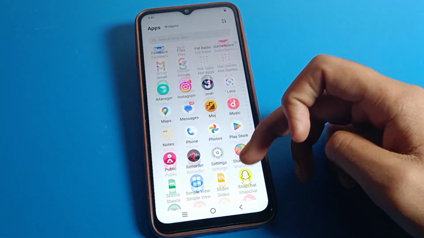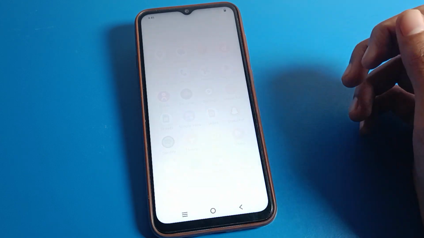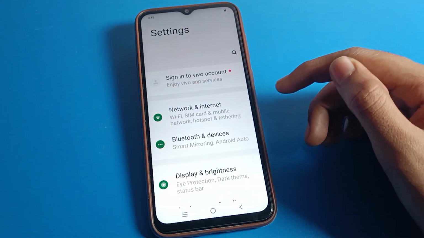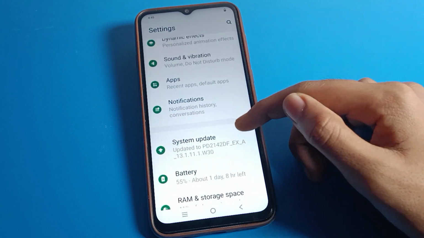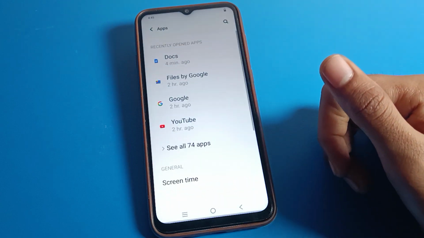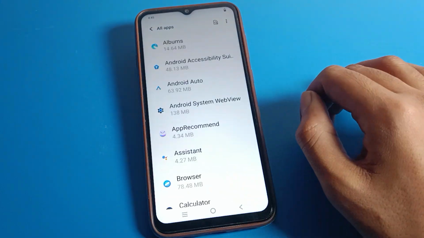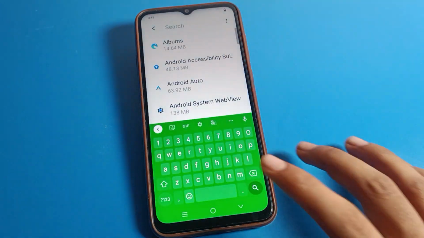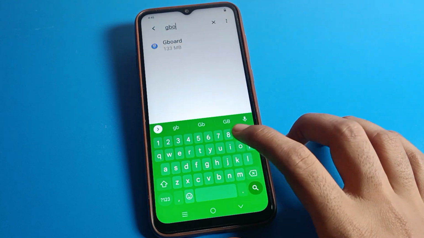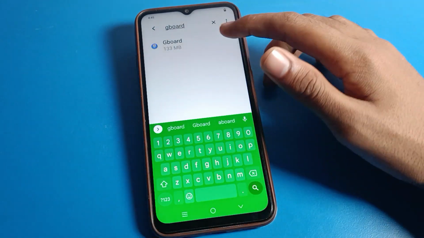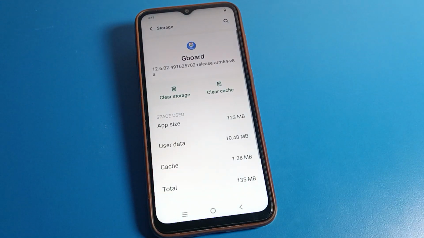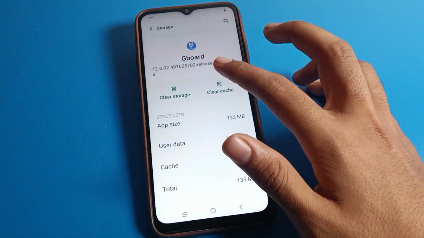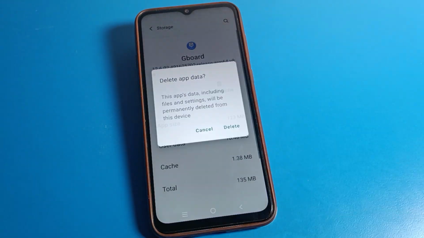So friends, open your phone settings to fix the keyboard lag problem. Friends, you are not operating your keyboard. Click on app settings, then click on see all apps and search here for Gboard. Click on Gboard settings. After opening Gboard settings, click on storage settings and click on clear storage and delete it.